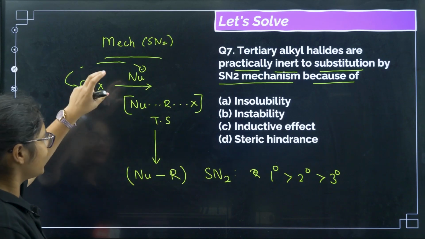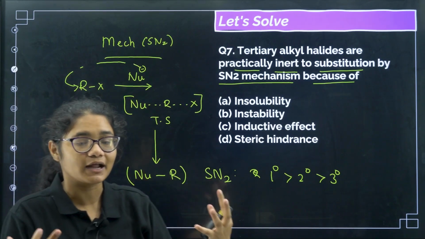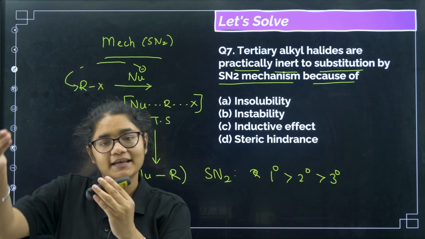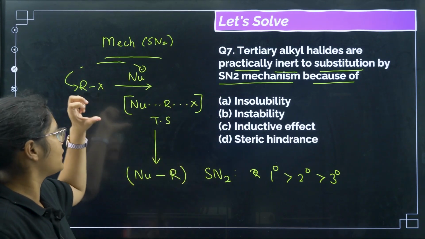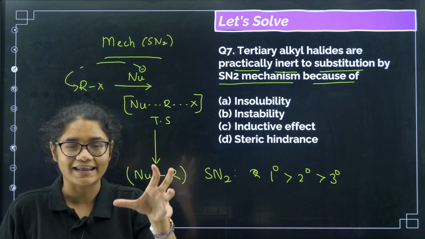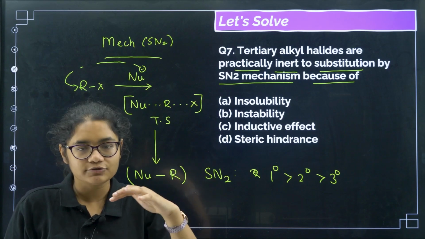So now why this one? What basically does the nucleophile need? What should be the favorable condition so that it can easily come and attack from the backside? It should have less steric hindrance, or the vacant space should be more, or the disturbance should be less.